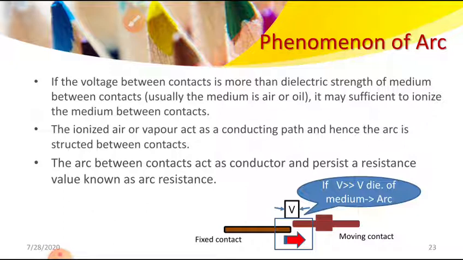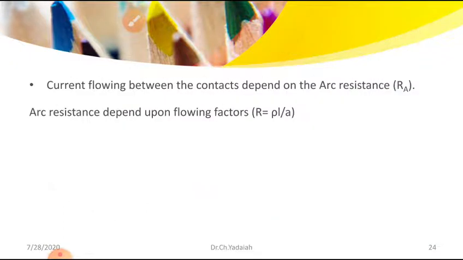Similarly here, the arc acts as a conductor. Let us see the factors the arc resistance depends on.